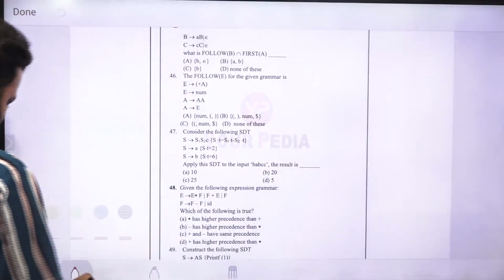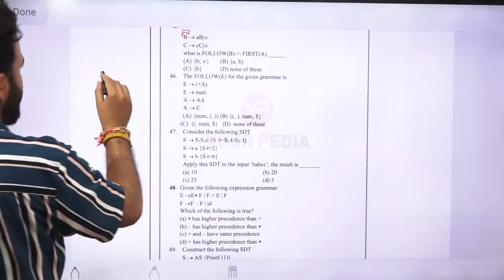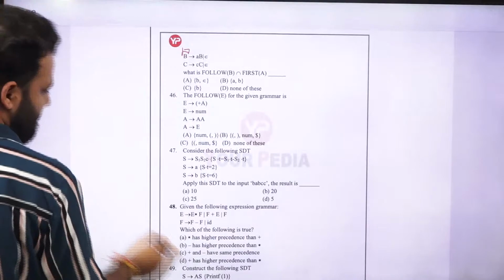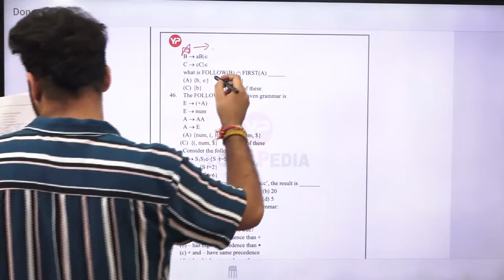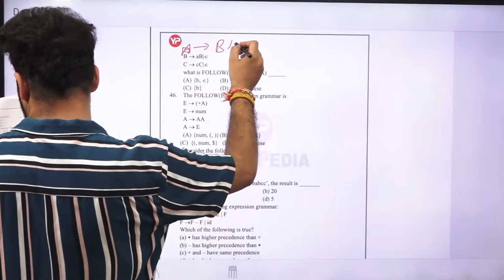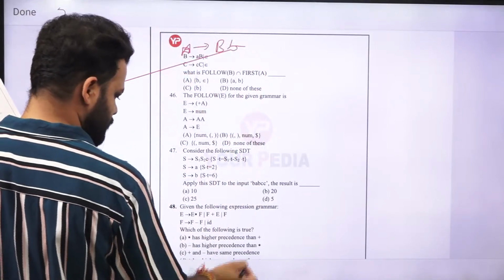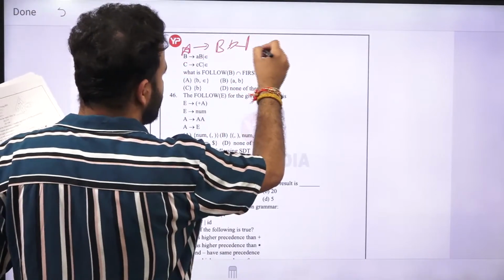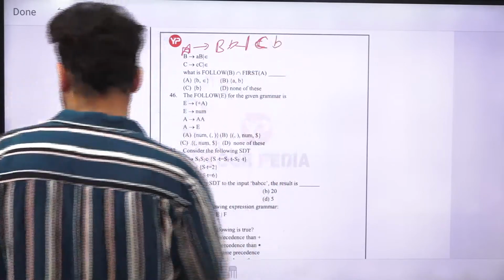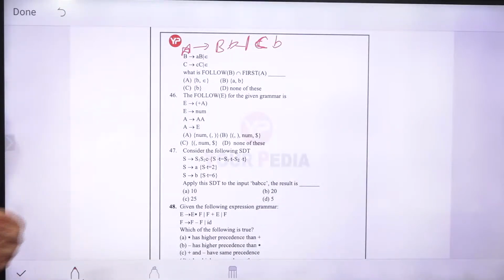The one that is missing is A. A is equal to BB slash bigger C and CB, and it is asking what will be the follow of B and first of A.